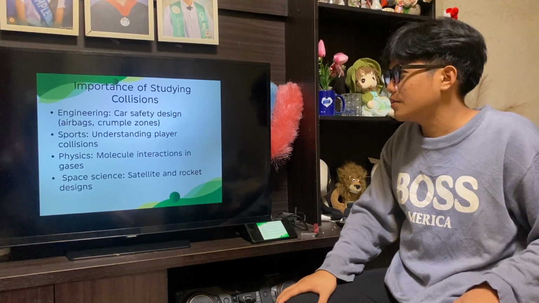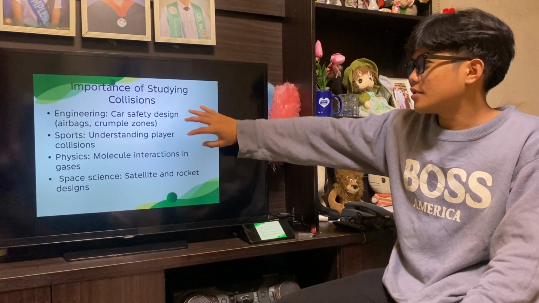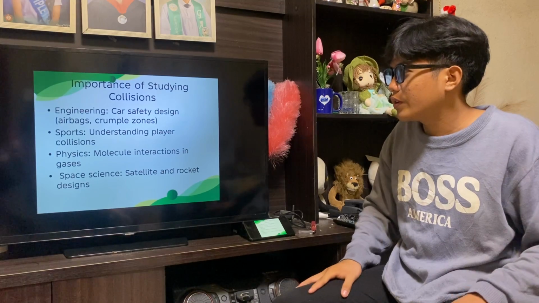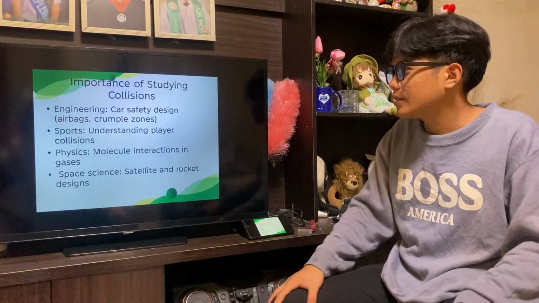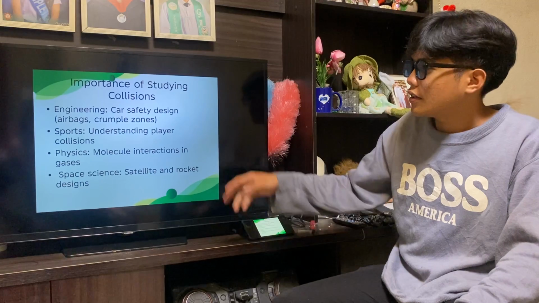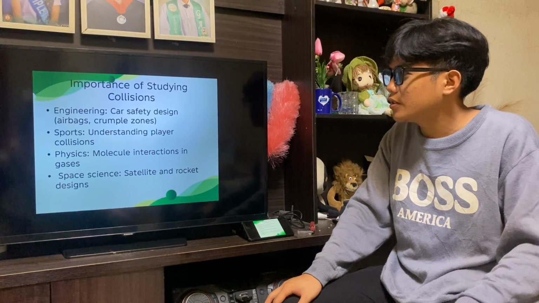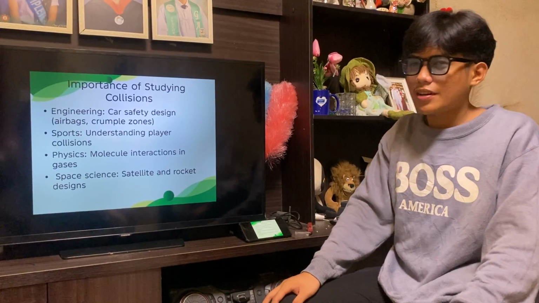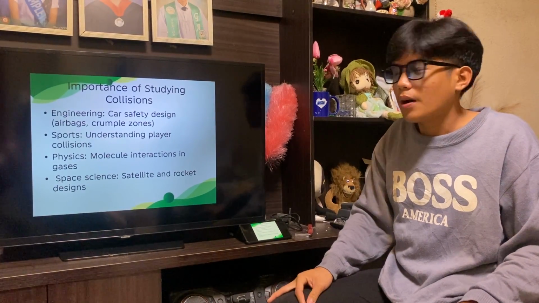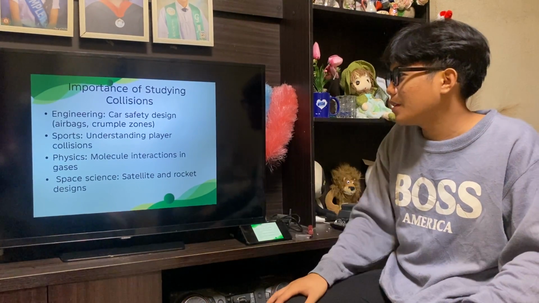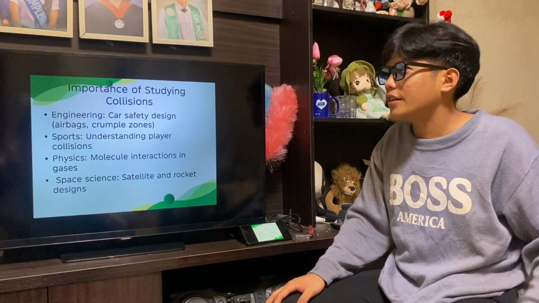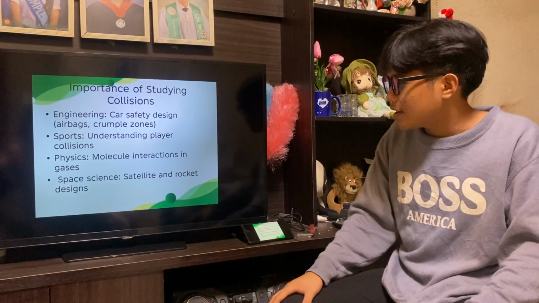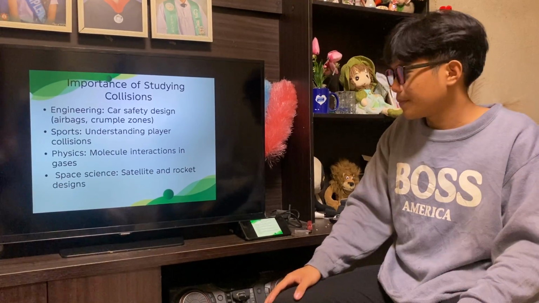Importance of studying collisions. In engineering, car safety design, like airbags and crumple zones, helps avoid injuries in car crashes. In sports, understanding player collisions, like whether a collision is a foul. In physics, molecule interaction in gases, how molecules interact and bounce off each other. And space science, satellite and rocket designs.